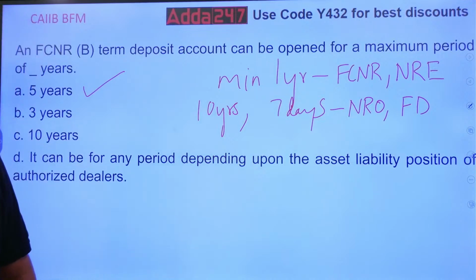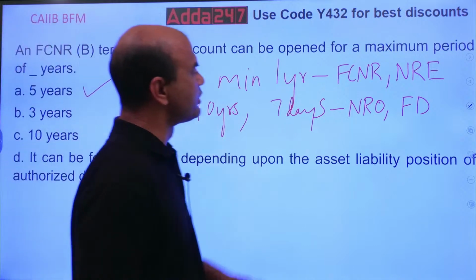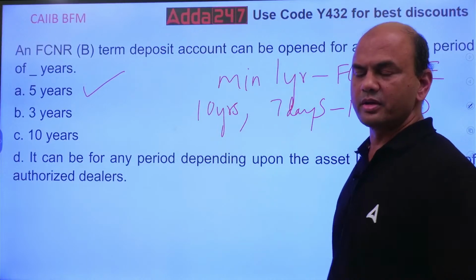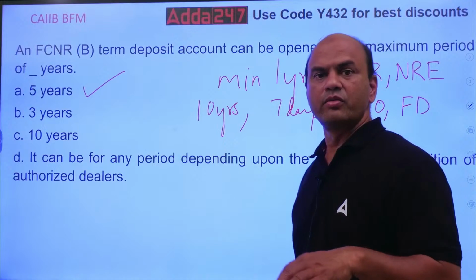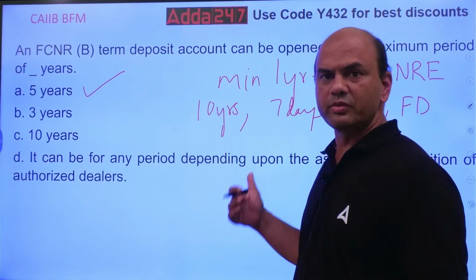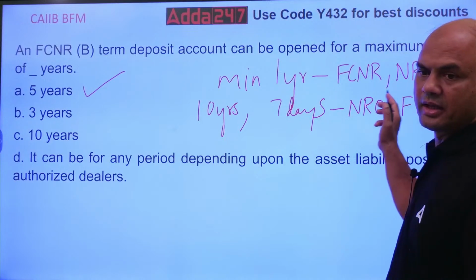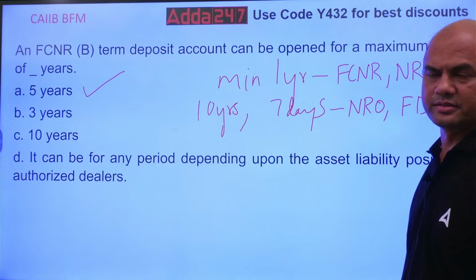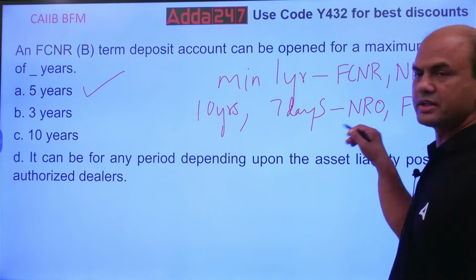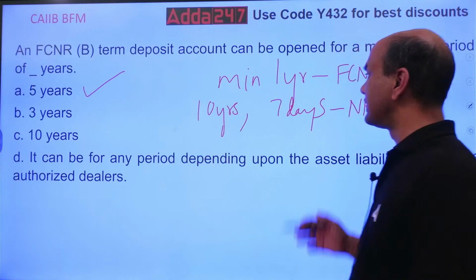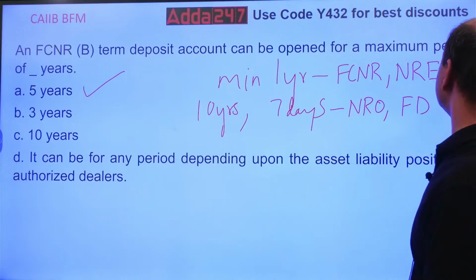Because FCNR and NRE both have the same answer here. Both of them are roughly the same. In both of them, you have to fund that account from foreign funds. You can't fund the account from local funds. The only difference is NRE is in rupees, FCNR is in other currencies. NRO can be funded using your local currency also. Okay. So that's why this tenor difference. Got it everyone? Move on.